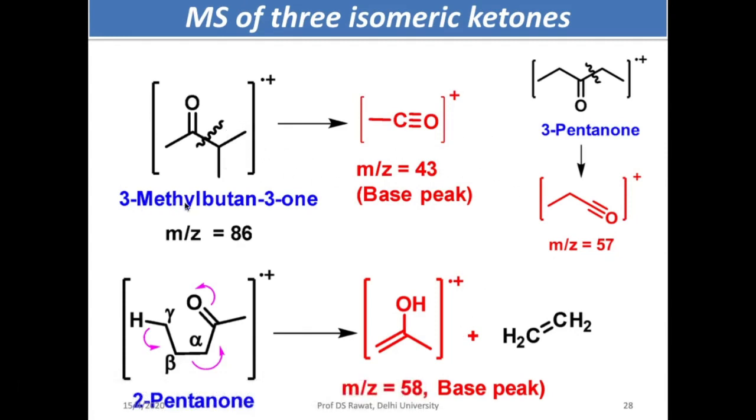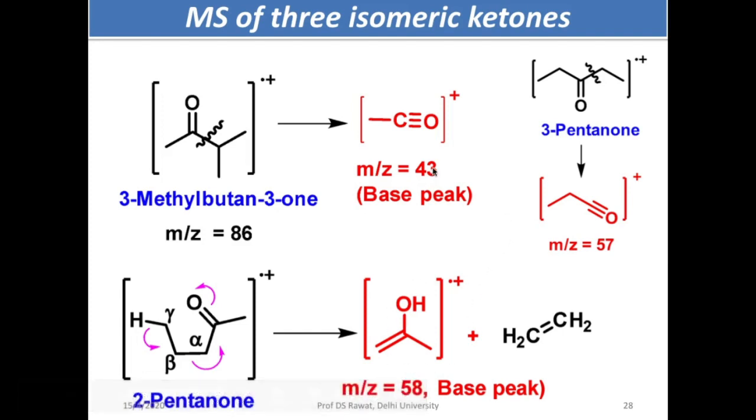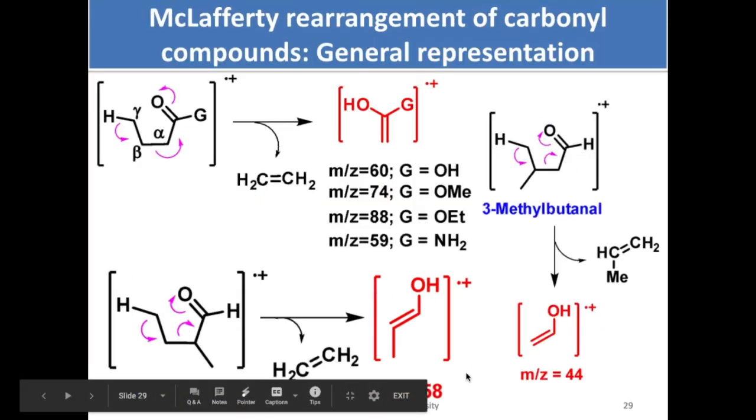Now you have this kind of 3-methylbutan-2-one. So you have the base peak as 43. This is the fragmentation, 3-pentanone, 57. This is the fragmentation. But if you have a gamma hydrogen over there, this is the base peak now. So this is the odd value. This is the odd value. And this one is even.